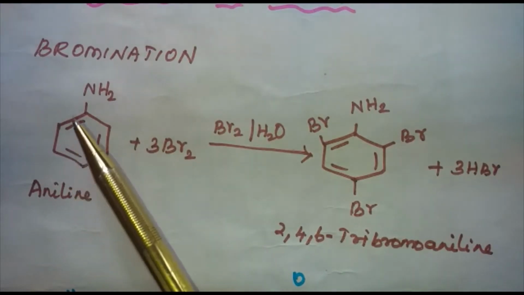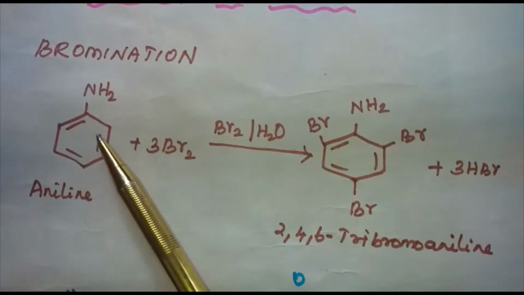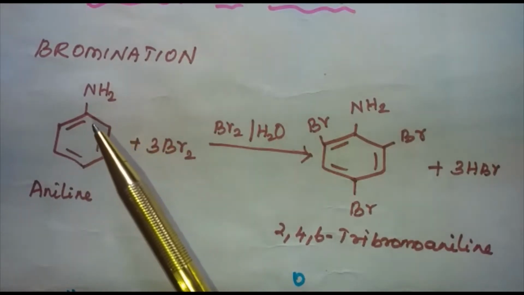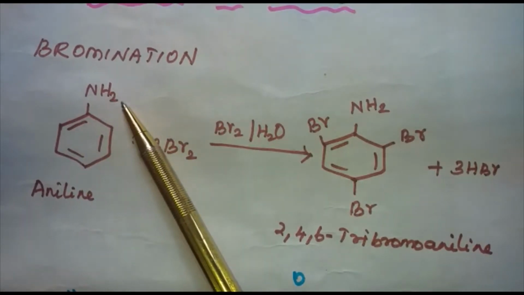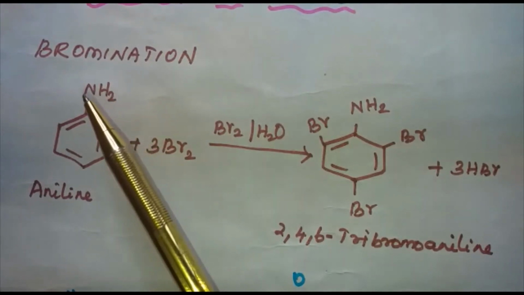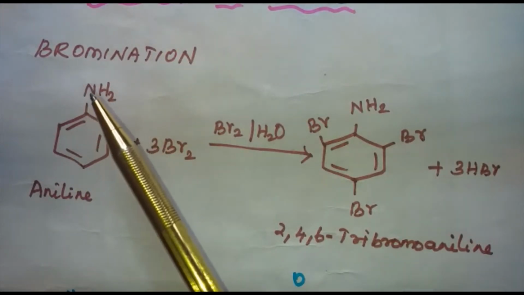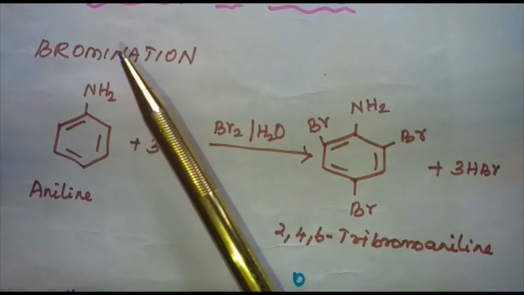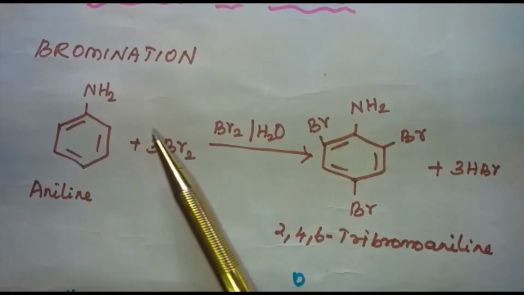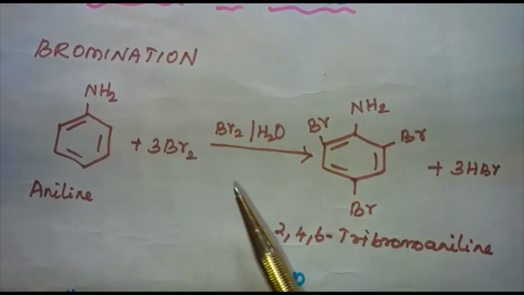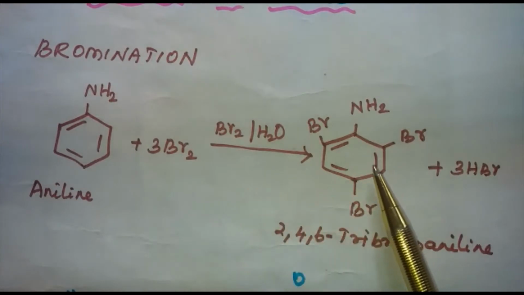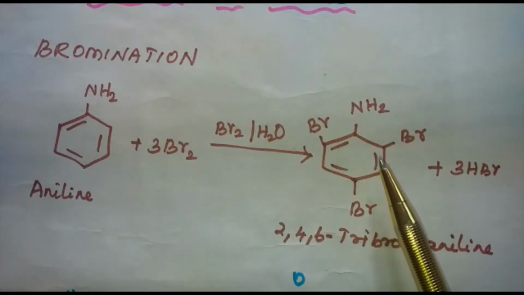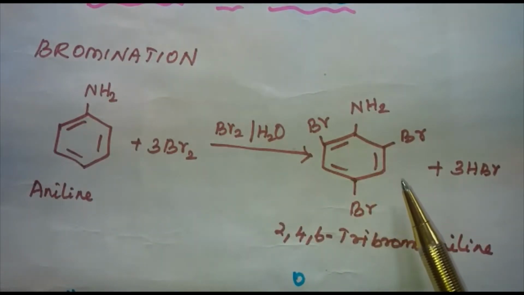Ortho and para positions to the NH2 group become centers of high electron density. Therefore, the NH2 group is found to be ortho and para directing, and it is a powerful activating group. First, let us discuss bromination. Aniline reacts with bromine water at room temperature to give a white precipitate of 2,4,6-tribromoaniline.